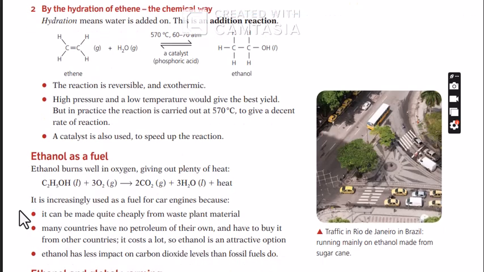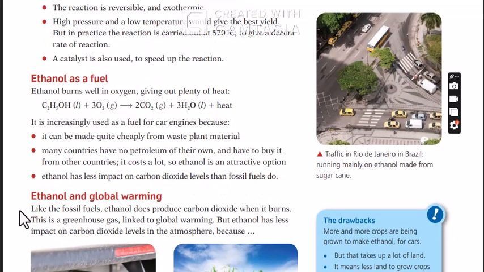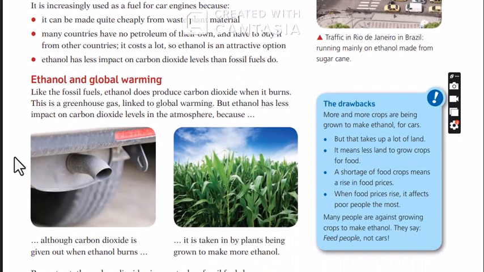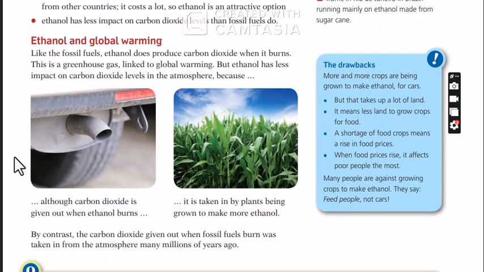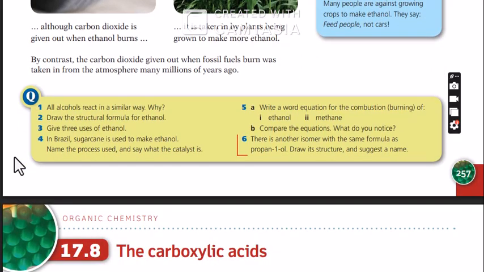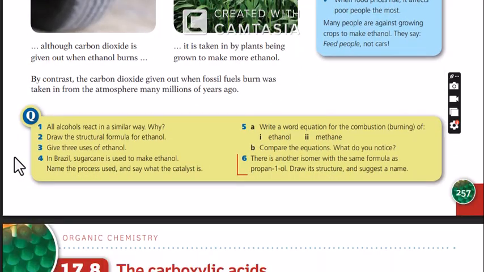Now, because ethanol burns well in oxygen, it's also used as fuel. It's used as fuel in many countries. So that's it with ethanol. Ethanol does not produce carbon dioxide when it burns. So this is an added advantage of ethanol. So that's it with alcohols.